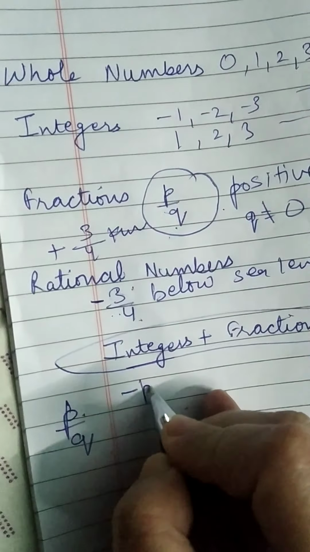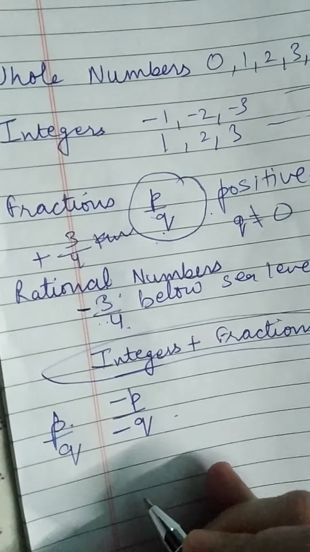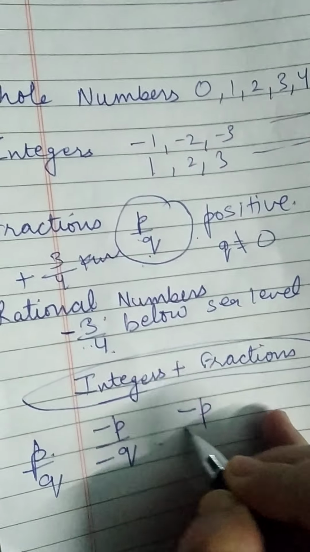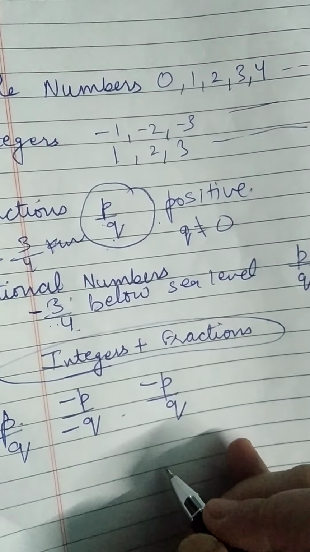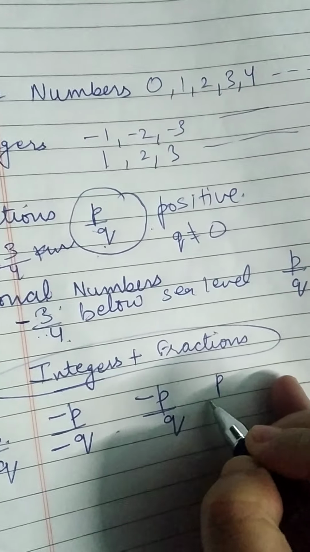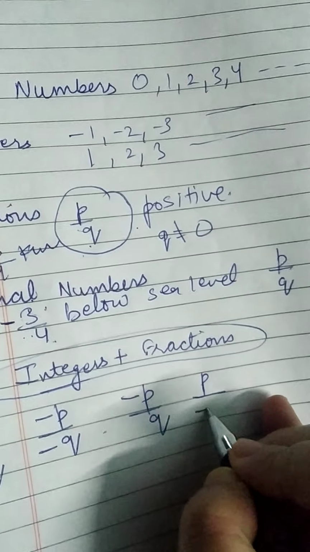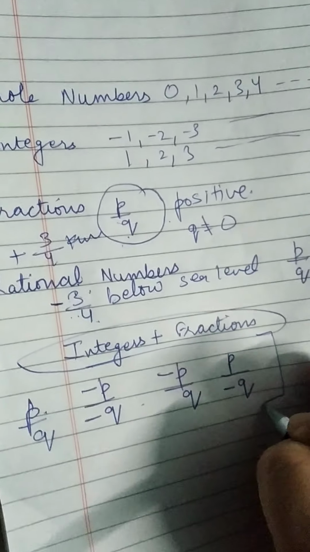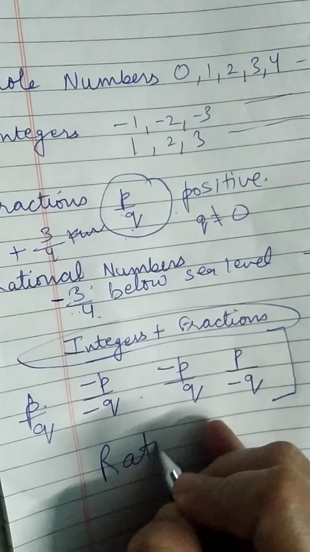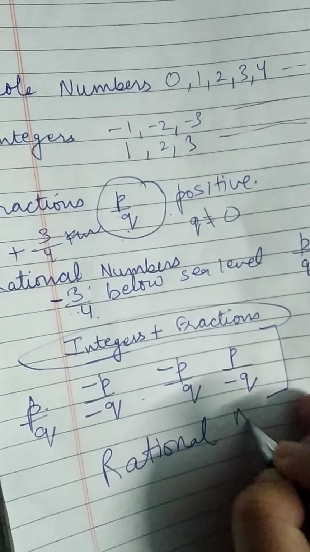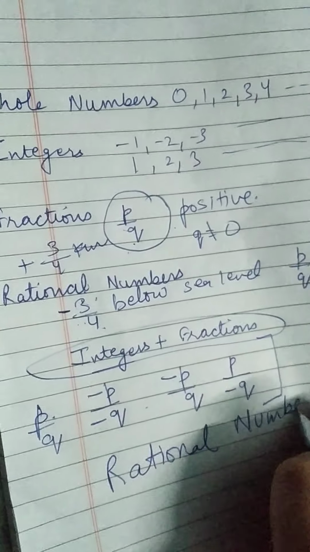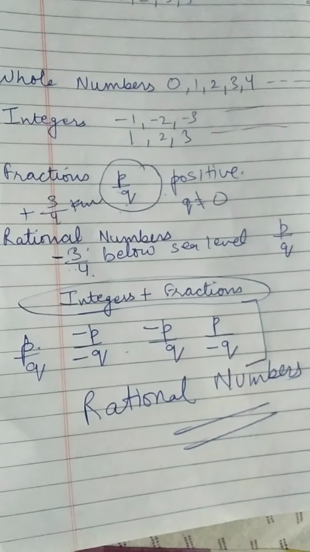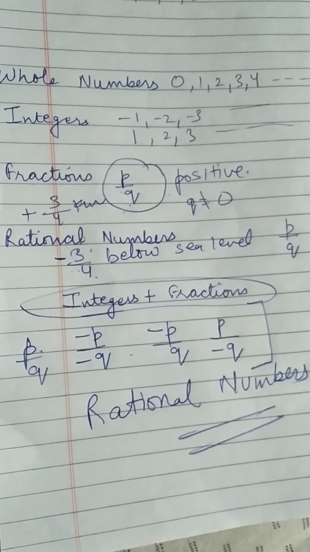We can have minus p oblique minus q, both negative. We can have minus p and denominator q, or we can have positive numerator and negative denominator. All these are known as rational numbers. I hope this point is clear to all.